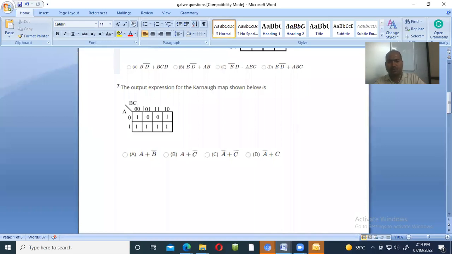So the column elements contain 00 and 10. The 0 and 1 cancel each other because they are opposite. The same 0, 0 remains, and this is for C. But 0 indicates bar, so C bar. Now let us see how to calculate the total equation. For that purpose, all of this is one, so we don't consider the column elements 00, 01, 11, 10, because if considered they cancel each other. Now only this one is required, which is nothing but A.